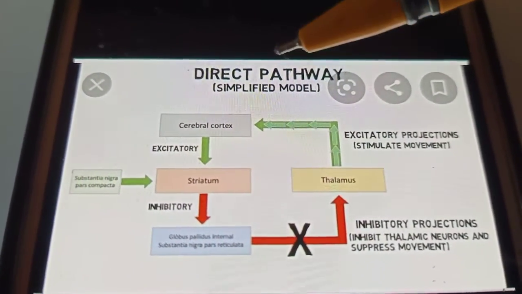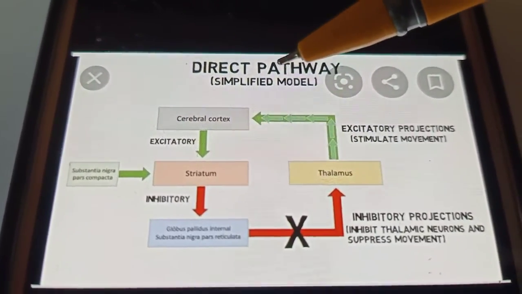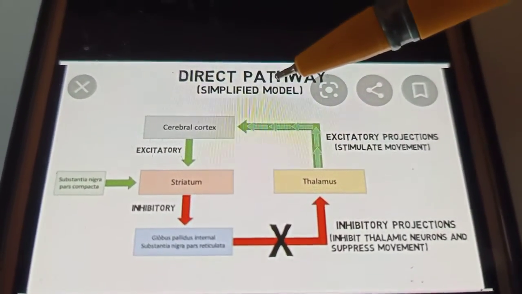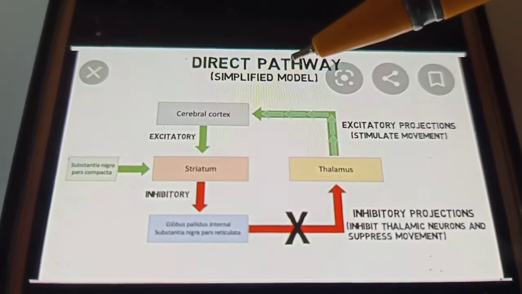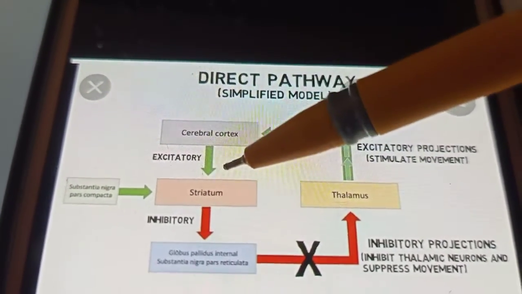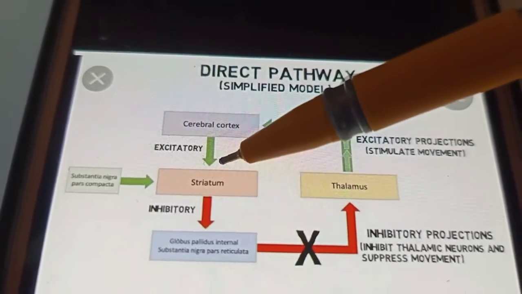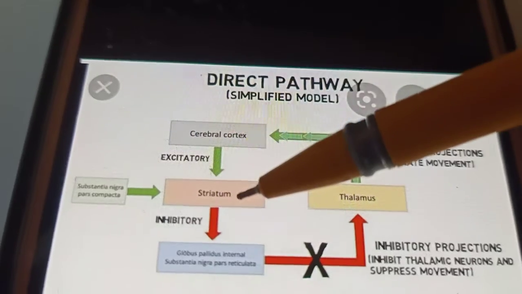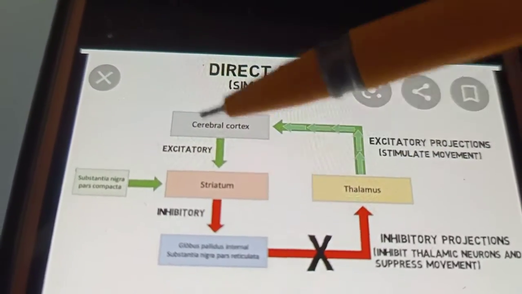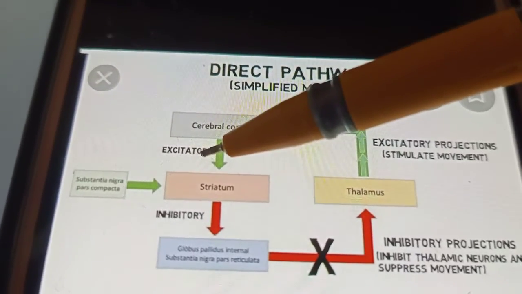Just remember that the direct pathway is an excitatory pathway. It leads to desired movements. So from the cerebral cortex, the excitatory neuron goes to the corpus striatum via the neurotransmitter known as glutamate.